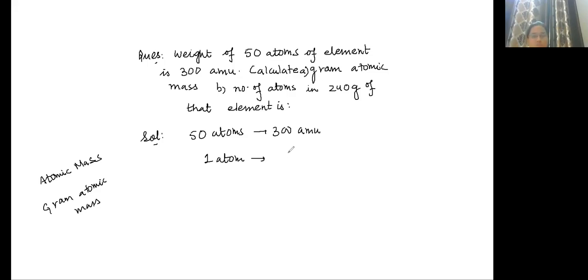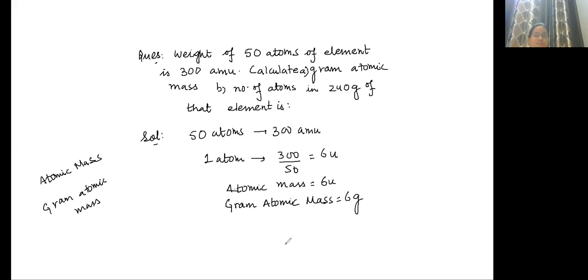One atom is equal to 300 divided by 50, so this is equal to 6 u. Atomic mass means the mass of one atom. Atomic mass is equal to 6 u. So what will be the gram atomic mass? Correct. Gram atomic mass is atomic mass expressed in grams. So gram atomic mass is equal to 6 grams. This is the first part.